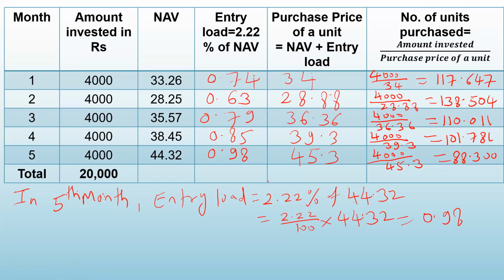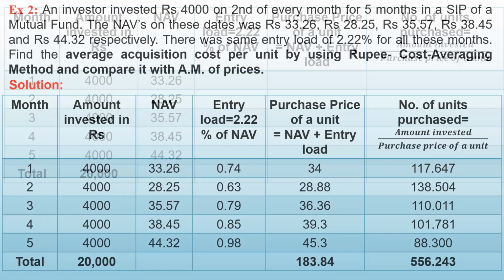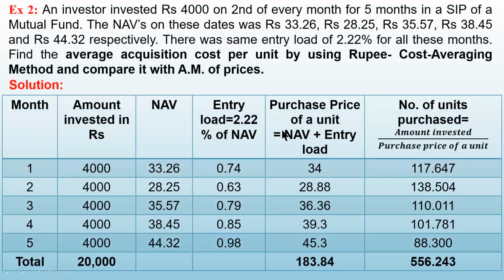And when you add this, you will get the figure 556.24. So these are the units which are purchased in these 5 months. 556. Let us just quickly check whether we have the same answer. Yes, 556.